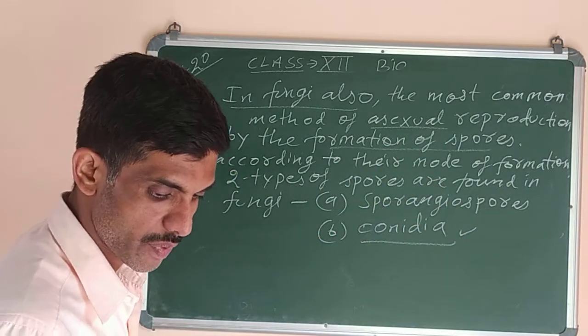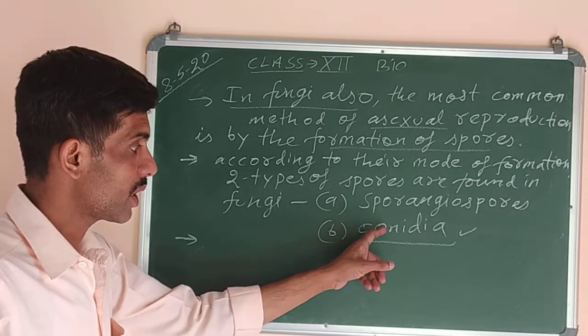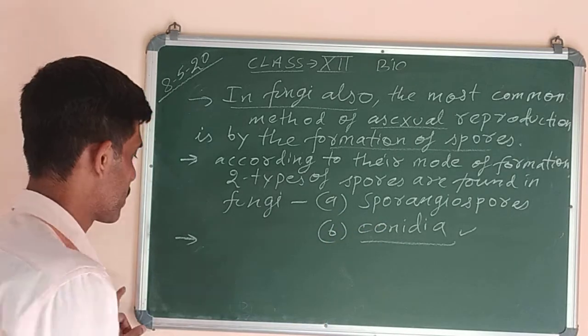Okay. Now the next one, conidia, the one which is there in the table. Conidia is also called conidiospores.